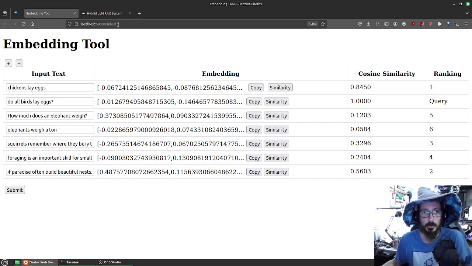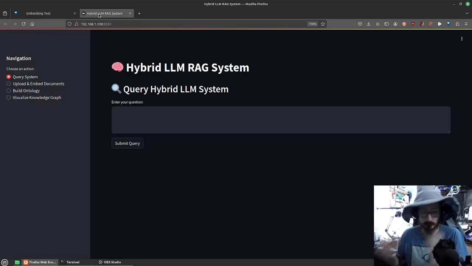All right, next one. I wanted to demo my buddy Aaron's demonstrator. This is a system built on top of a couple of different parts. It's called Hybrid LLM. The first part is the query screen where you can punch in a question to a large language model.